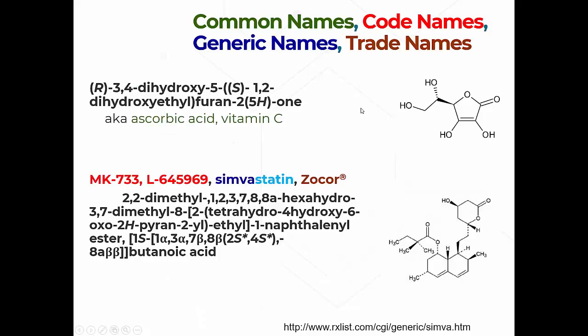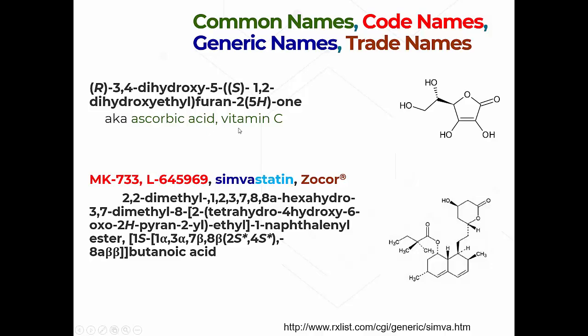Now, this slide shows examples of a variety of these things shown together: common names, code names, generic names, trade names. So the type of name it is is in the particular color code that's up top. So shown here, this nice little compound on the right is commonly known as vitamin C, and you'll interchangeably see ascorbic acid as another common name for it.